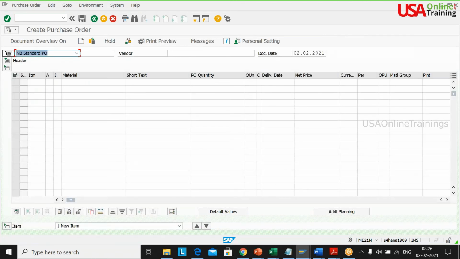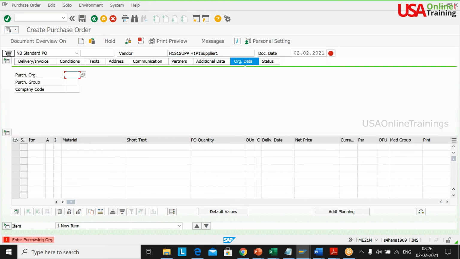ME21N. Who is my vendor? H1P1 SUPP. You should not give the business partner, you should give the vendor here. Company code is 2900.